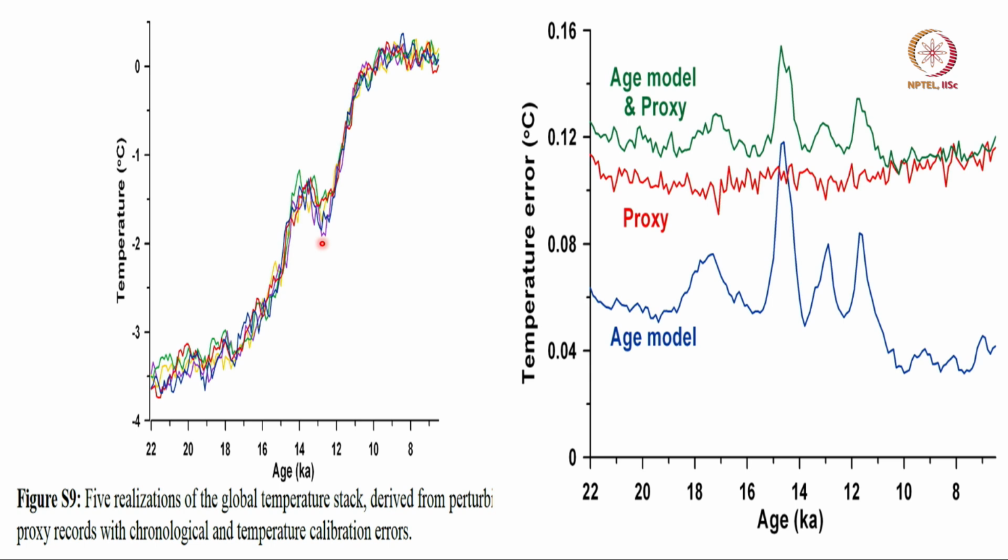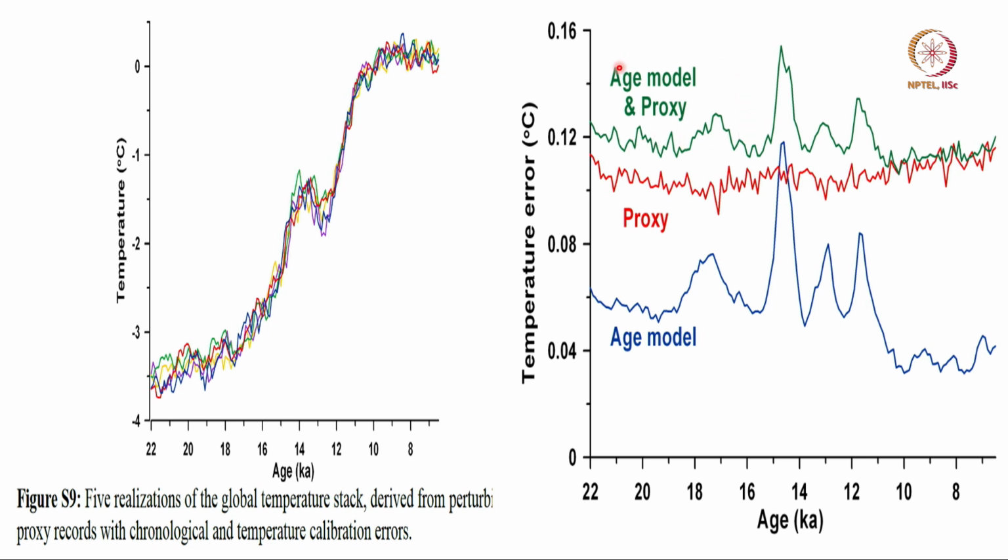Okay. So, and on this side you see on the right hand graph the error in temperature due to the age model timing, as well as proxy estimation. Errors are each one of them typically of the order of 0.1 to 0.2 degrees. This is due to the proxy conversion to temperature. This is due to age model errors, and these errors are large in the past compared to the more recent period. And when you combine, some errors get reduced and you get this result when you combine both.